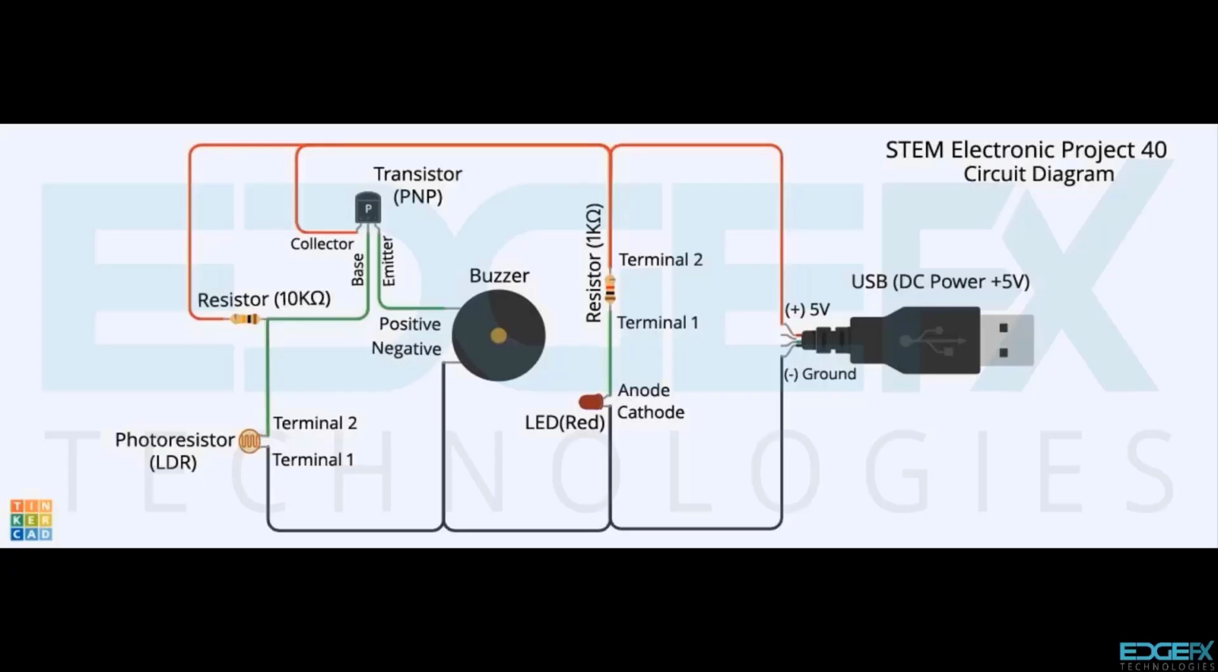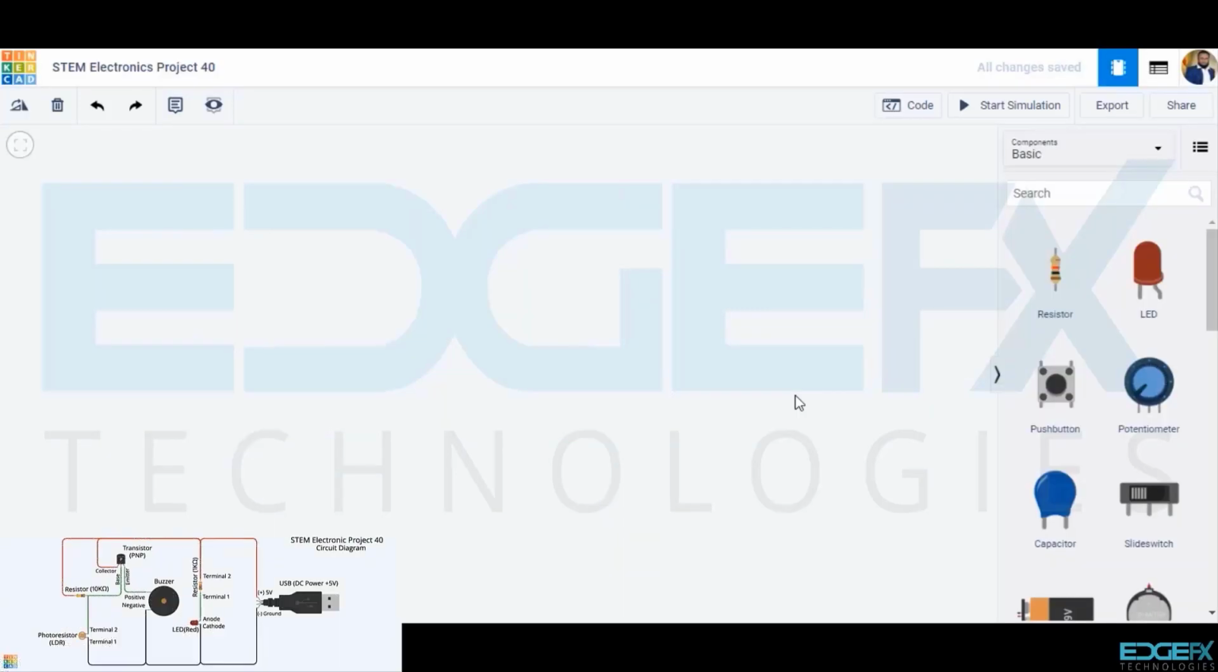In this circuit, we use components like the LDR, transistors, resistor, and buzzer, along with the power indicator circuit we built earlier. Let's build this circuit in Tinkercad and simulate it.